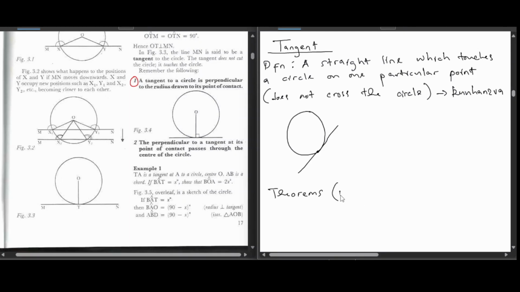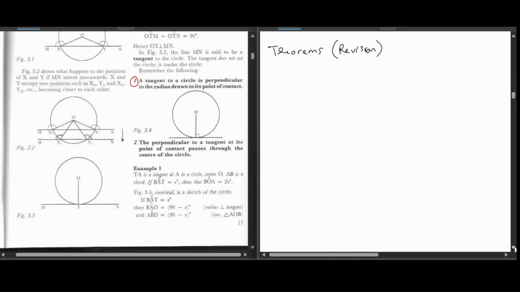Let us do a quick revision of the theorems, just citing them. The first theorem we did, we were talking about the angle at the center being twice the angle at the circumference.